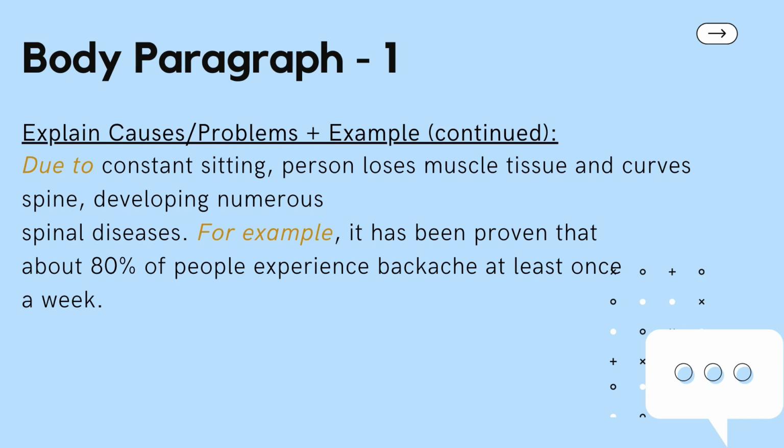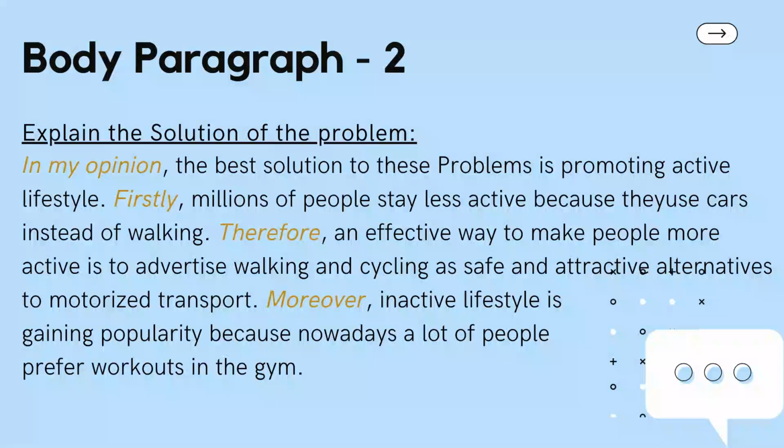In this paragraph, with the reference of the plan, we have presented the information. Also, you can see the words in bold letters. These are the linkers and the uncommon words which can help to get a better score in coherence and cohesion and lexical resource sections. Now we shall start writing the second body paragraph. It includes explanation of the solution of the problem. In my opinion, the best solution to these problems is promoting an active lifestyle.